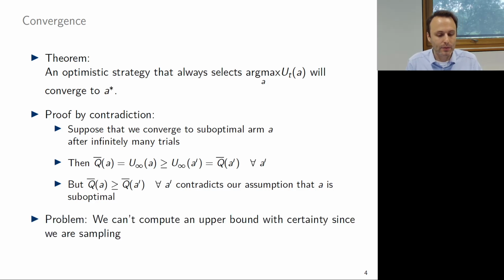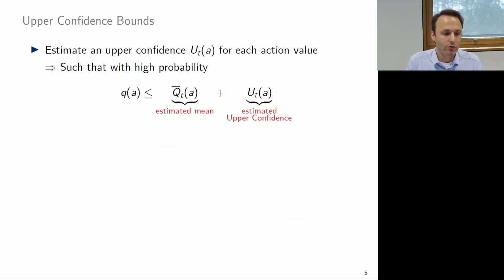Now, the problem is that we can't compute an upper bound with certainty because we're doing experiments, we are sampling. And there might be always some uncertainty left because we might not have a representative sample, for example. So we need to come up with a strategy that works by selecting the upper bound, even though we have the uncertainty.